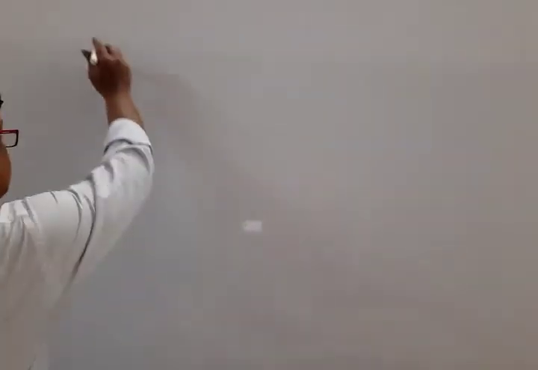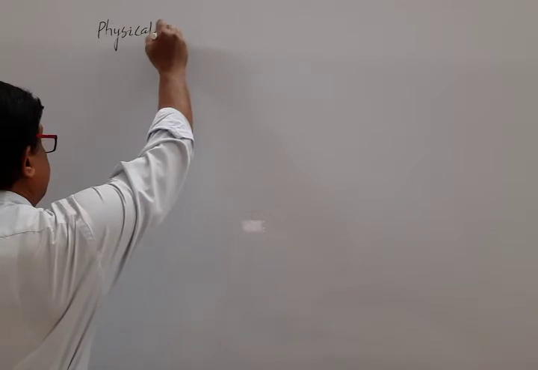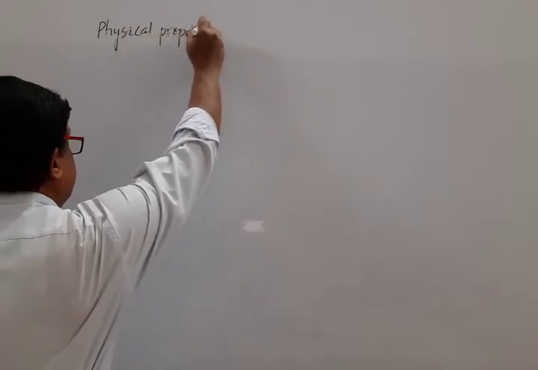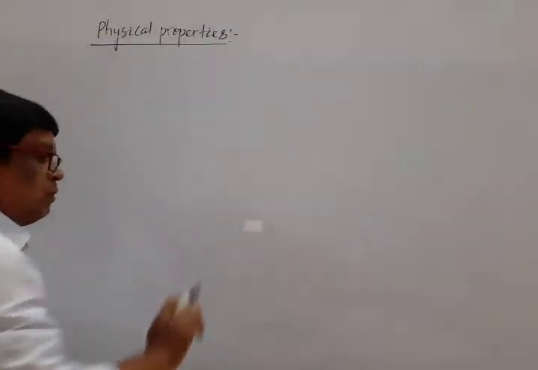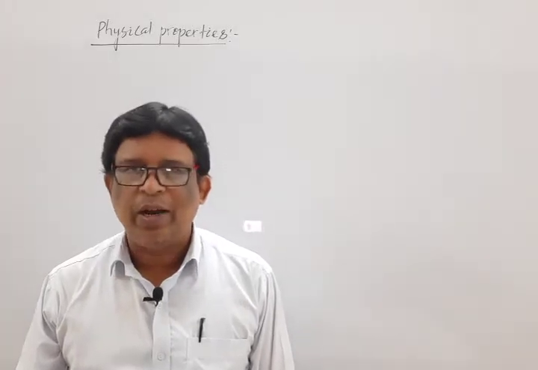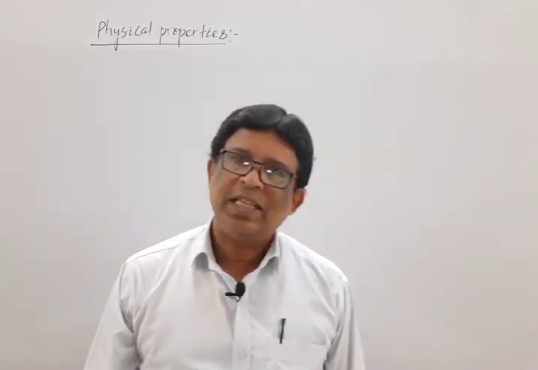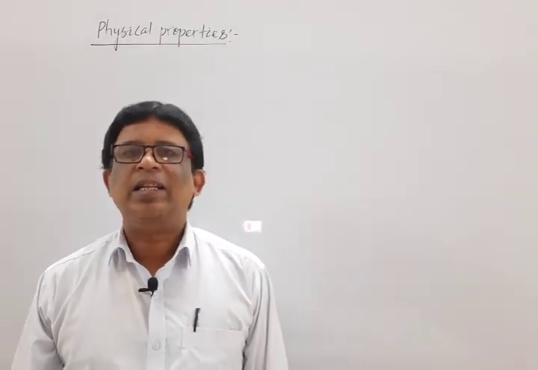So today, switch over to first physical property, then chemical property. First we discuss physical property. Under the heading of physical property, 3 to 4 points are there. One is physical state, one is melting and boiling point, one is solubility, and one is density.